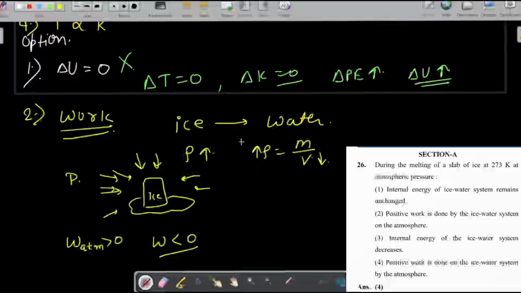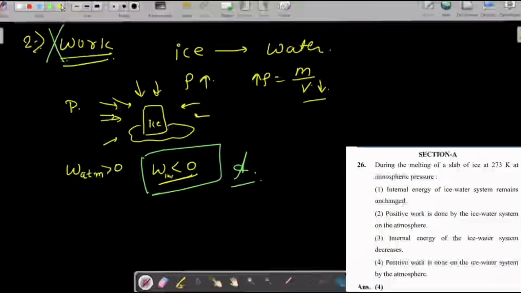So let's summarize some points here. Ice is becoming water, so density will increase, volume will decrease, so the atmosphere is doing positive work, and so the ice water system is doing negative work. It is said that positive work is done by the ice water system on the atmosphere. No, it's not right. We understood that the atmosphere is doing positive work and the ice water system does negative work, because the ice water system is exerting force in the opposite direction of the atmosphere, and its size is decreasing. They apply force in the outward direction and the size moves inward, so the work will be negative. So option 2 is incorrect.